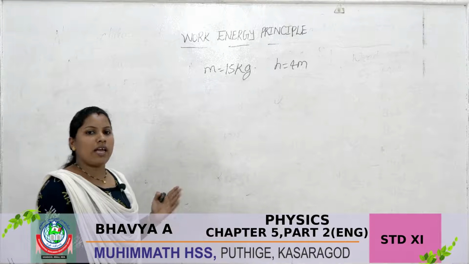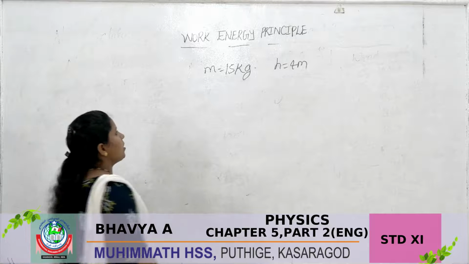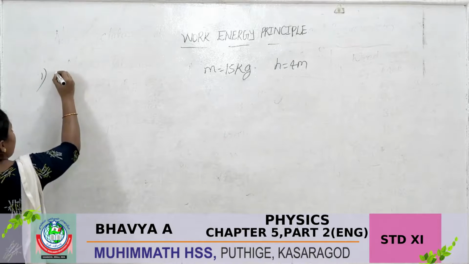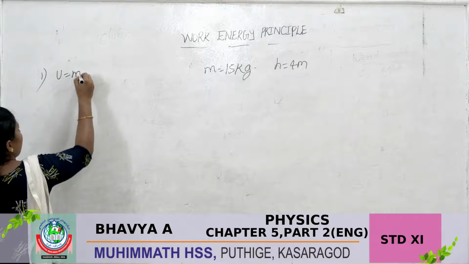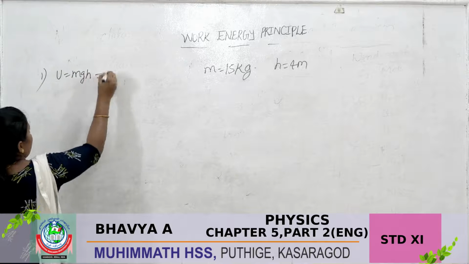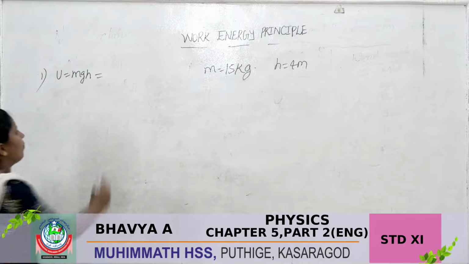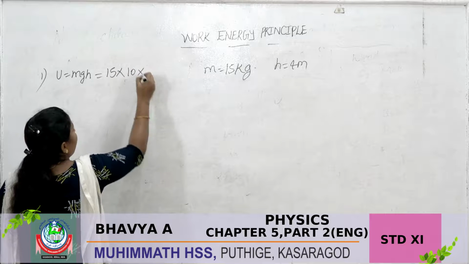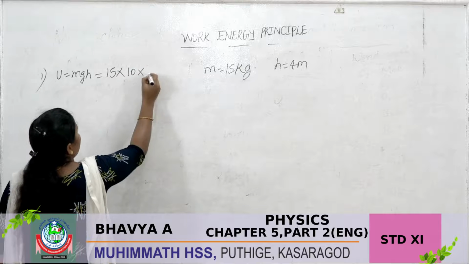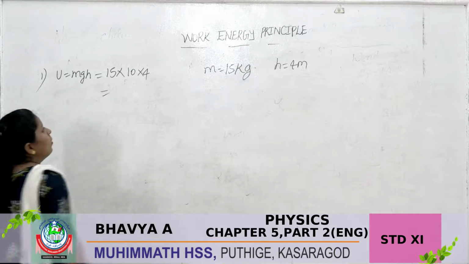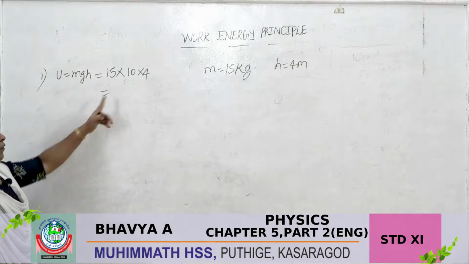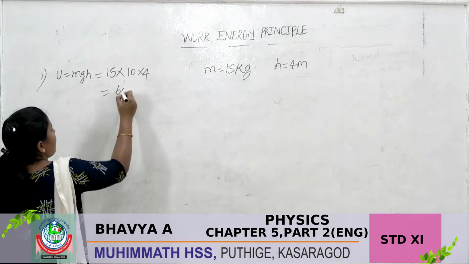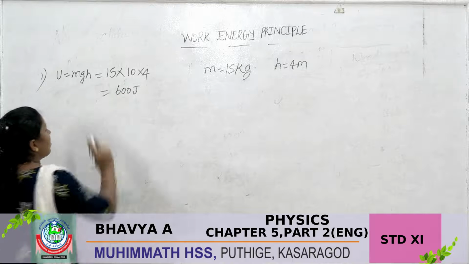How do we calculate potential energy? In the first case, potential energy is calculated by mgh. U is equal to mgh. The value of m is 15 into g value 10 into height, how much is given? 4. So after multiplying, we are finally getting potential energy of 600 joule.